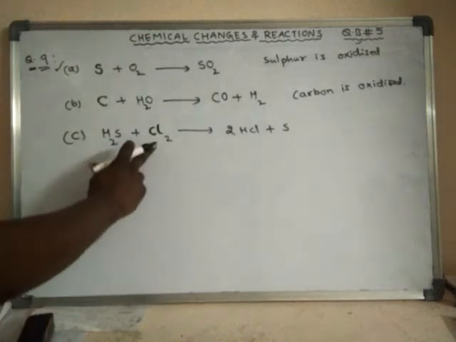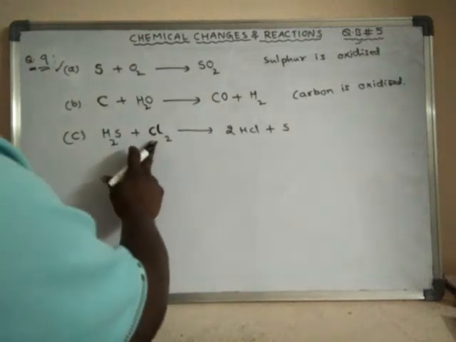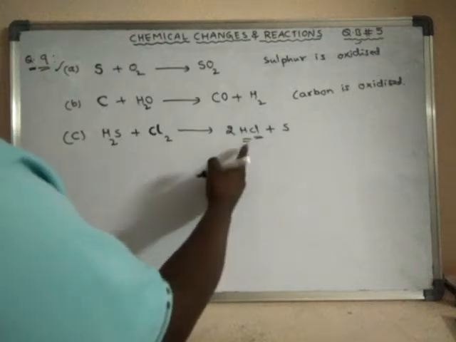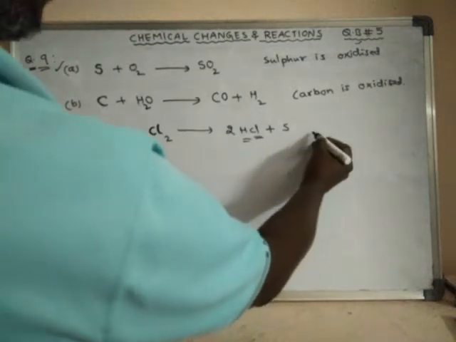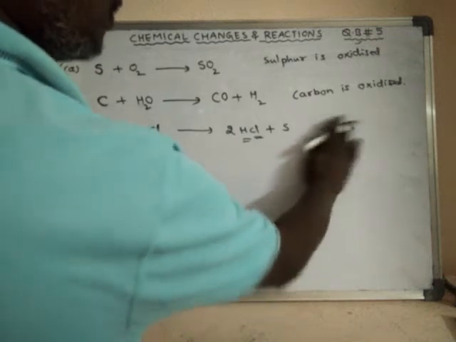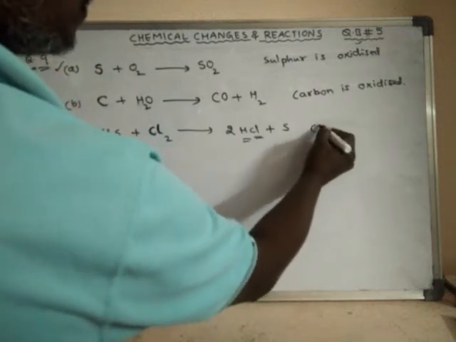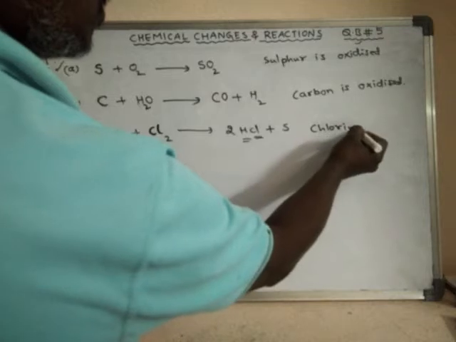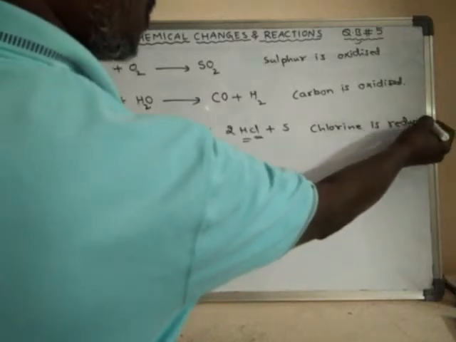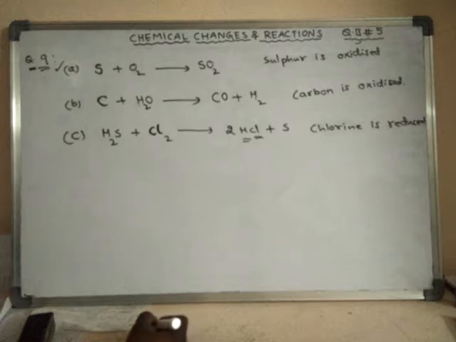In this case, chlorine has gained hydrogen. Because hydrogen is added to chlorine, chlorine is said to be reduced. Chlorine is reduced. Why?